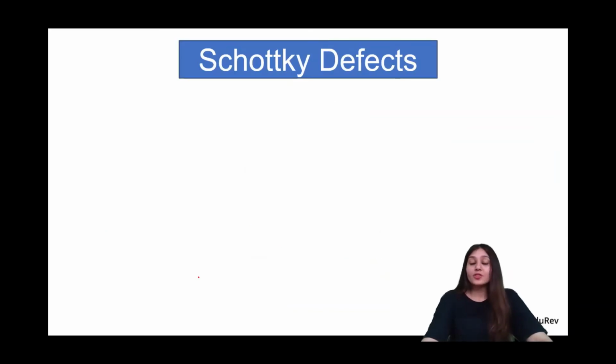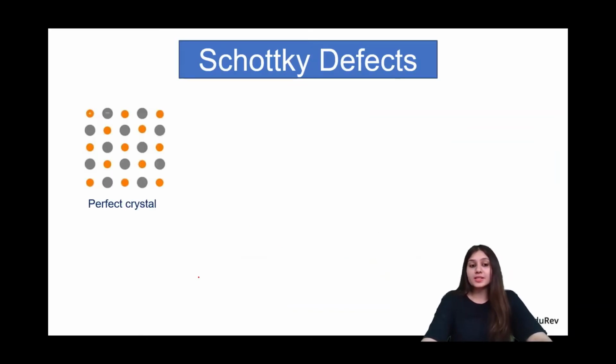Okay. Now we have Schottky defects. What is a Schottky defect? This is a perfect crystal. Again, in the case of Schottky defects, we have a close to perfect crystal. Now, what if there is a vacancy of a cation? And the vacancy is a complete vacancy. The cation is actually out of the crystal now. It's not even there somewhere in the interstitial area.